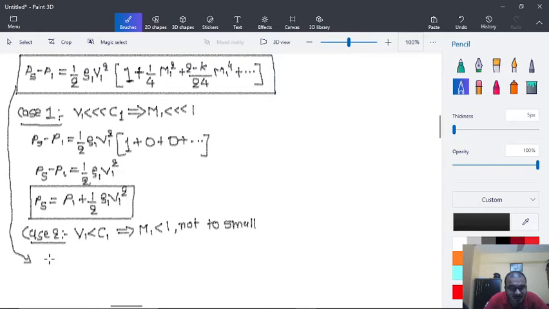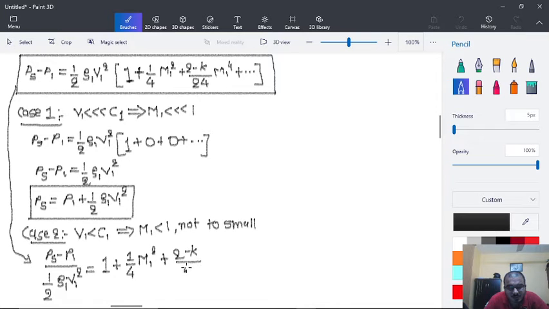So here Ps minus P1 divided by half rho 1 V1 square is equal to 1 plus 1 upon 4 M1 square plus (2 minus k) upon 24 into M1 raised to 4.